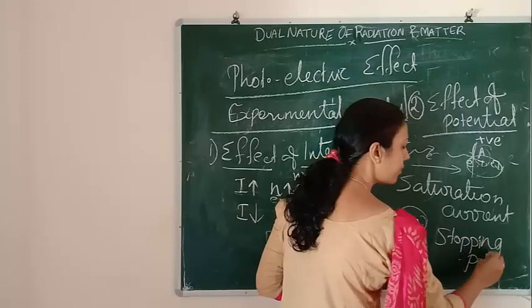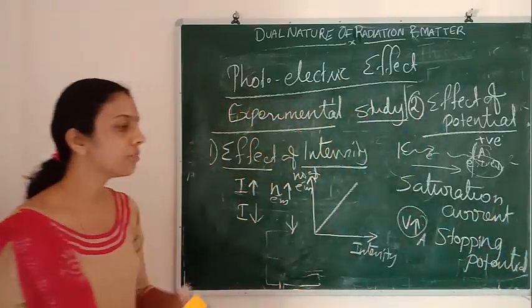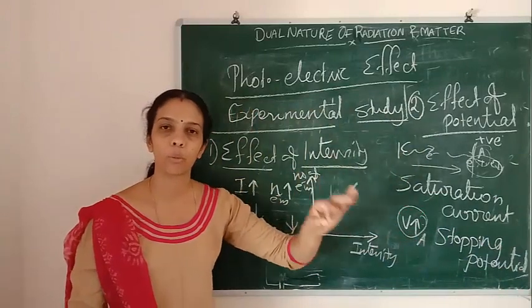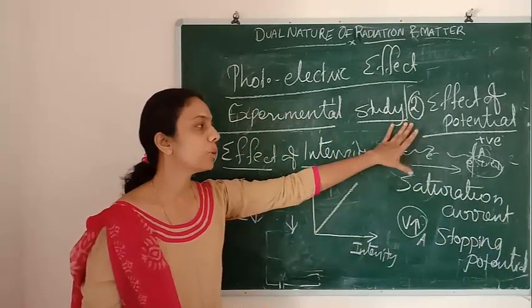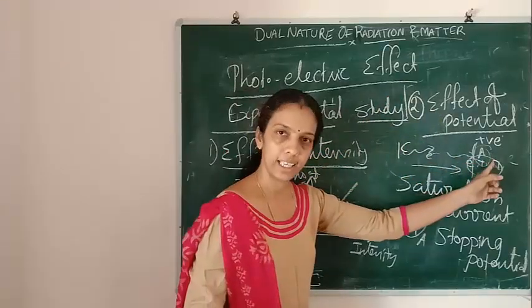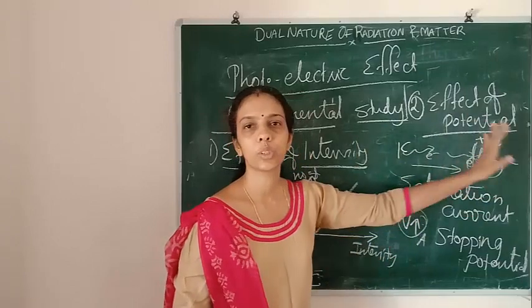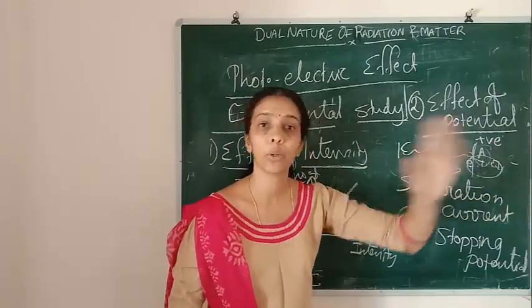That means after a particular potential value, it won't increase. After a particular potential, these photoelectrons won't be coming to plate A. No matter how much potential we give, no electrons will come to plate A after a particular potential.